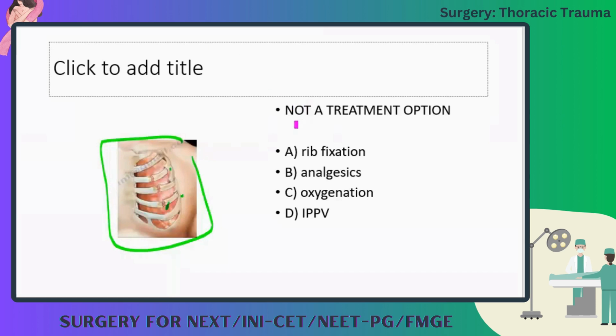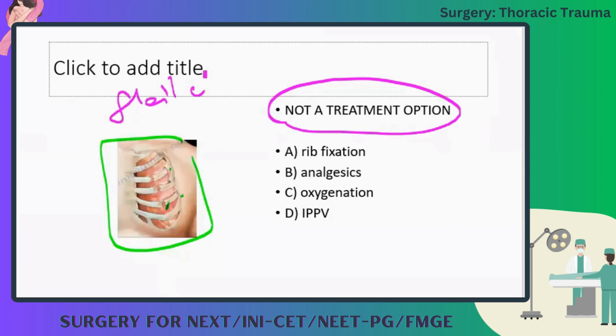So can you tell me which is not a treatment option for the treatment of flail chest? Rib fixation. Any other answer? Oxygenation. IPPV. Okay. So everybody is sure about analgesia. We have to give analgesia, isn't it? Yes, correct. We have to give oxygen also because pulmonary complications are prone to happen. So we have to give oxygen.